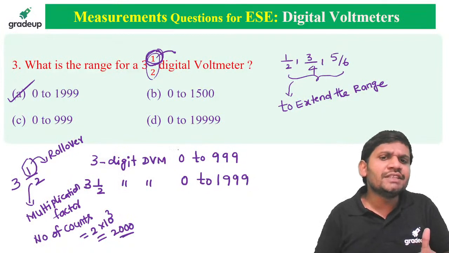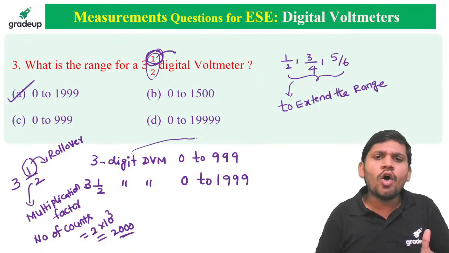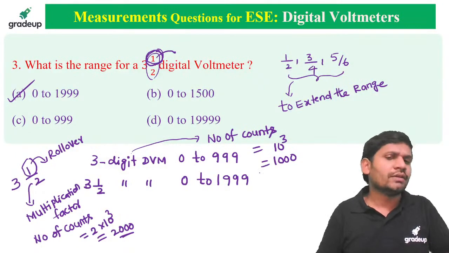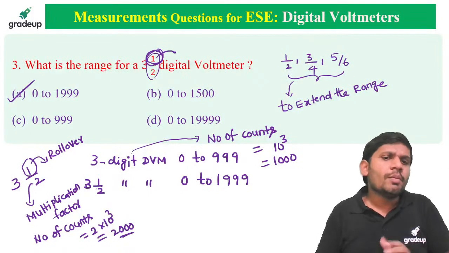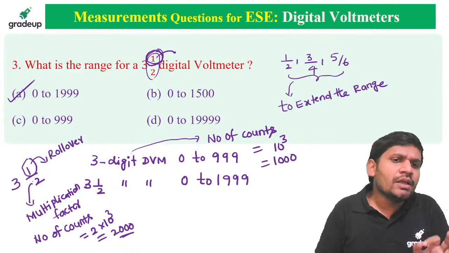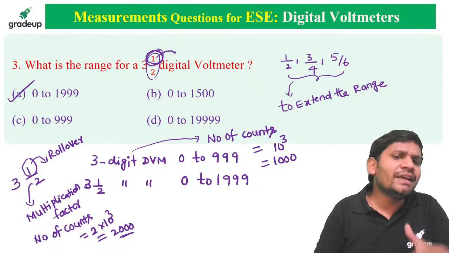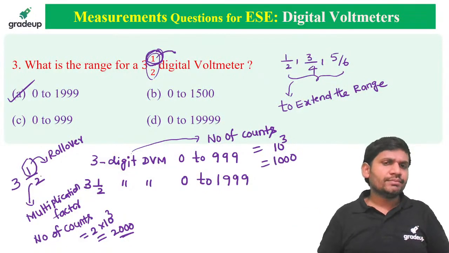If it is a 3 digit DVM, how many counts? That is 10 cube only, 1000. You don't multiply by 2. But in 3 and a half, the denominator indicates multiplication and the numerator indicates rollover. Like that you remember.